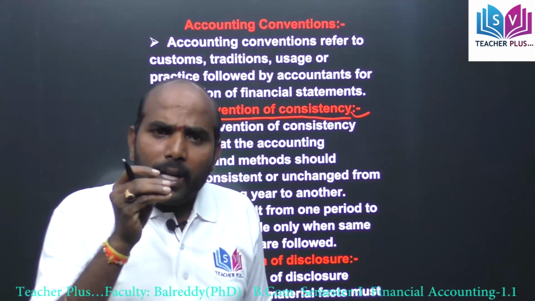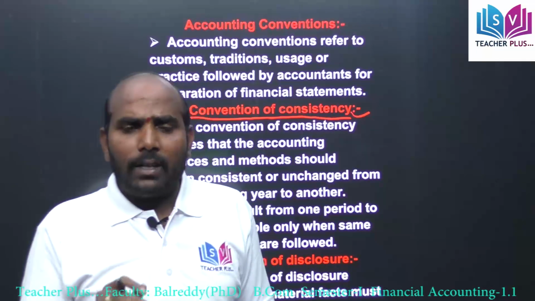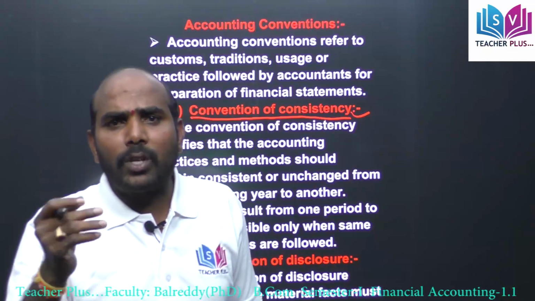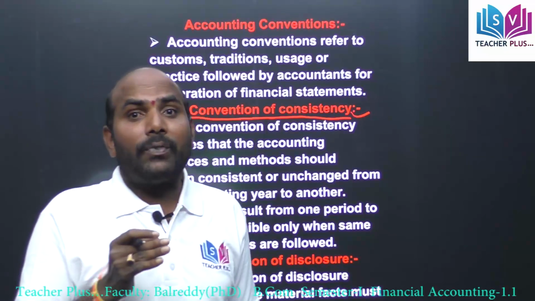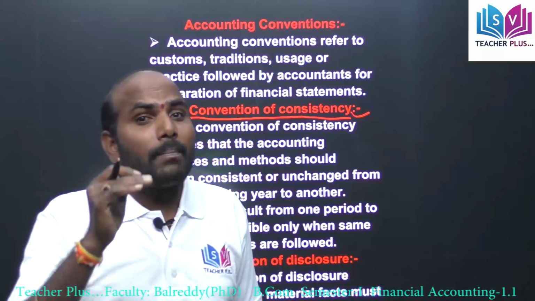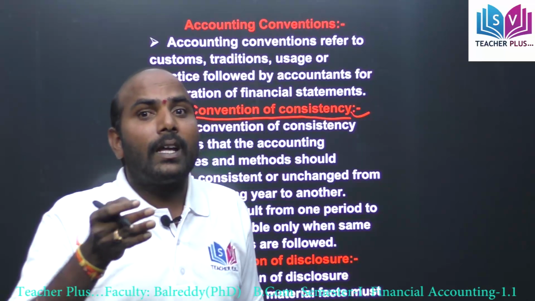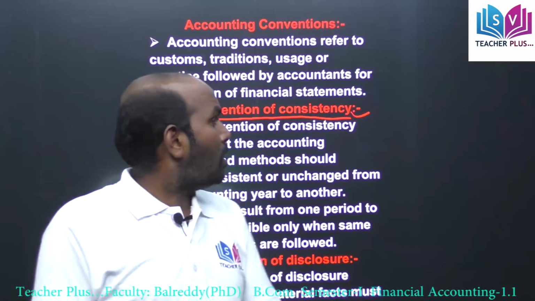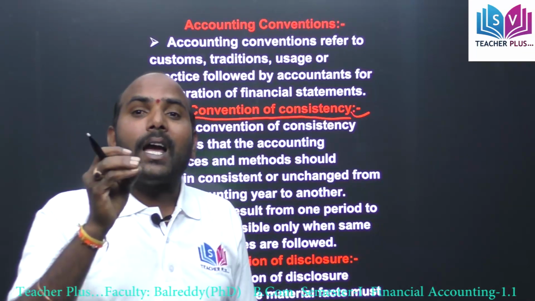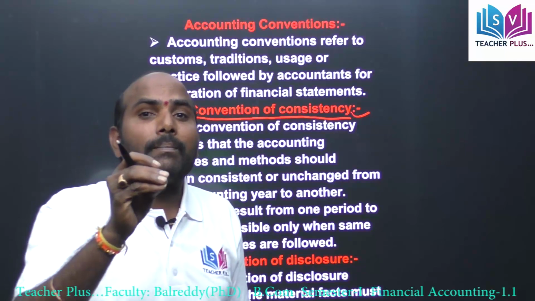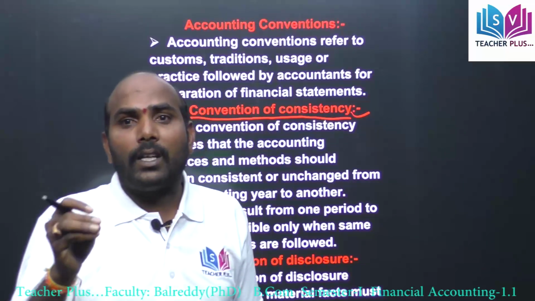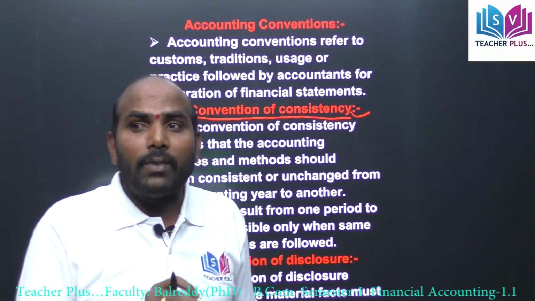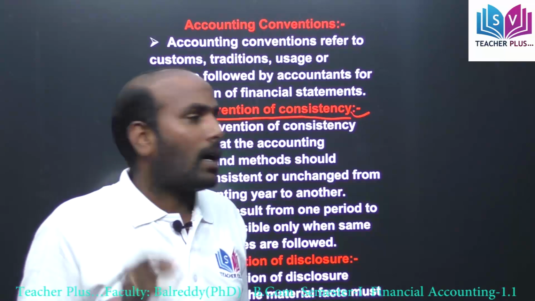If one year you follow the straight line method and next year you follow the diminishing balance method, it is very difficult to compare the business results from one year to another year. According to the convention of consistency, we have to follow the same methods and rules of accounting for every year.